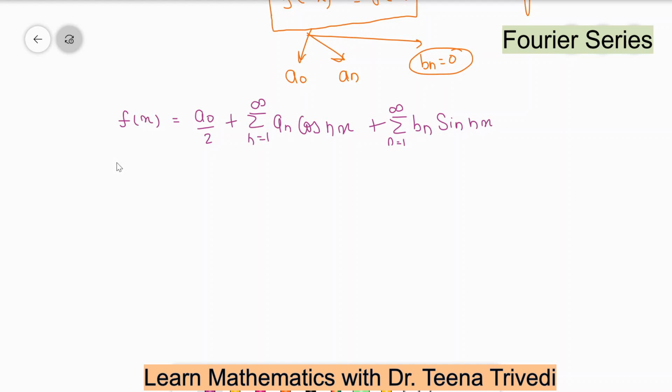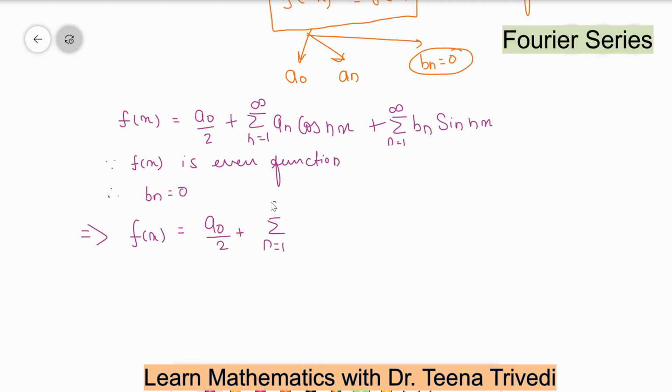Okay, since f(x) is an even function, the value of bn is equal to 0. So we can say that f(x) is only equal to a0 by 2 plus summation n is equal to 1 to infinity an cos nx,